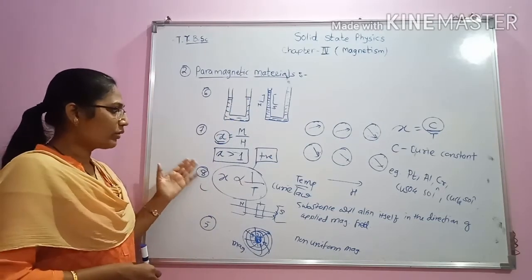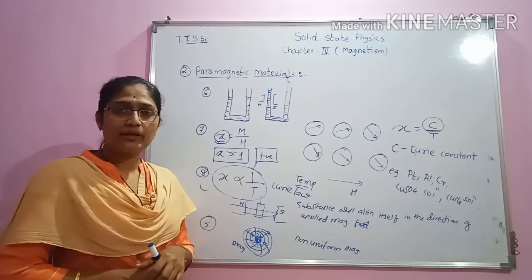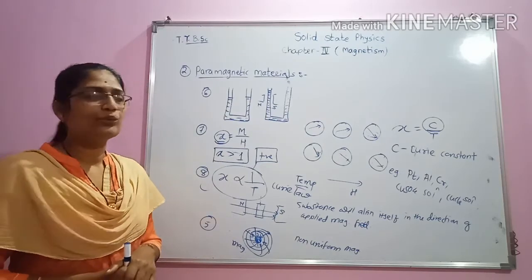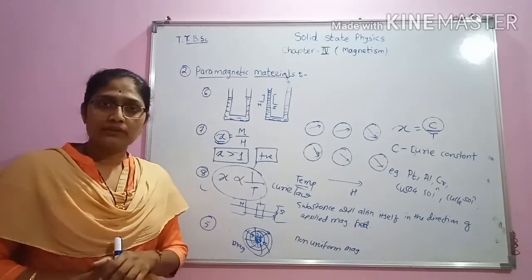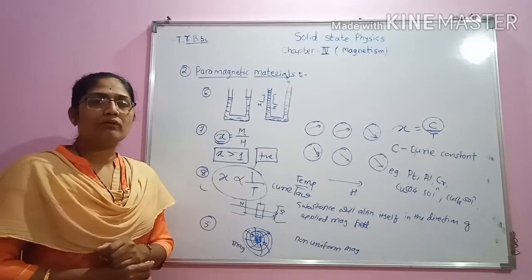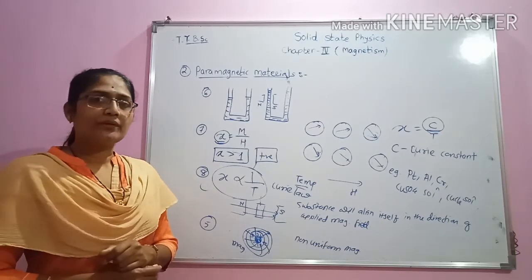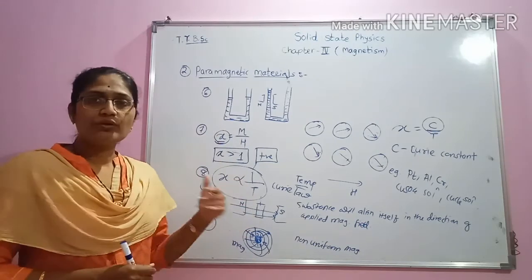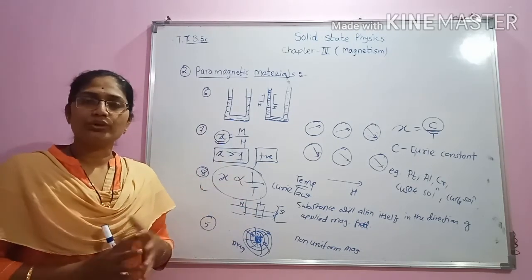Then we have gone through the permeability value and the susceptibility value of paramagnetic materials. We know that permeability of the material is nothing but the capacity of the lines of flux to penetrate through the material.